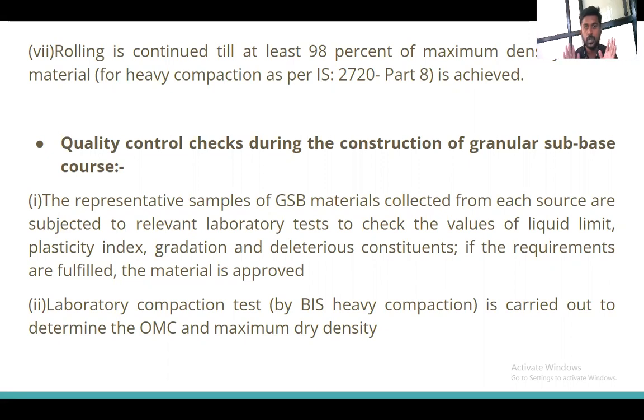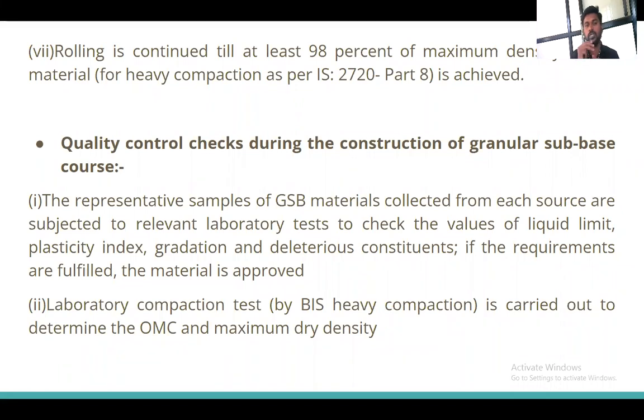Okay, now I have told the steps, but whenever I am constructing, I have to make sure that quality is achieved. For that purpose I have to go with quality control checks during the construction of the granular subbase. Okay, now what are these quality checks? Now the first check is that a representative sample of the granular subbase layer material collected from each source is subjected to the relevant laboratory tests.